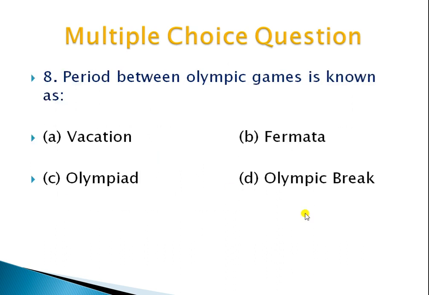Question 8 is: the period between Olympic Games is known as option A vacation, B fermata, C Olympiad, and D Olympic break. Do you know there will be a 4 year gap after every Olympic Games. So the gap between these 4 years is called, the right answer is option C, Olympiad.